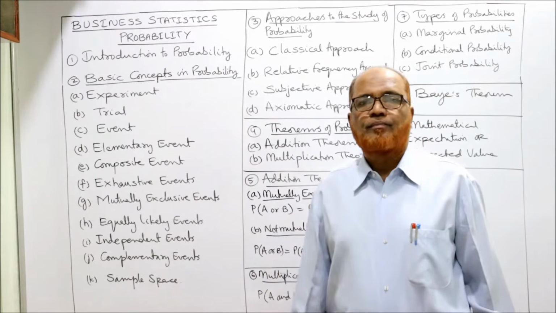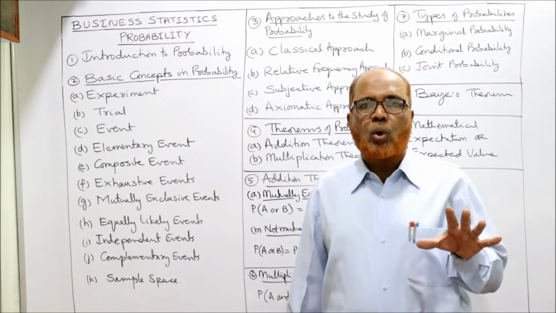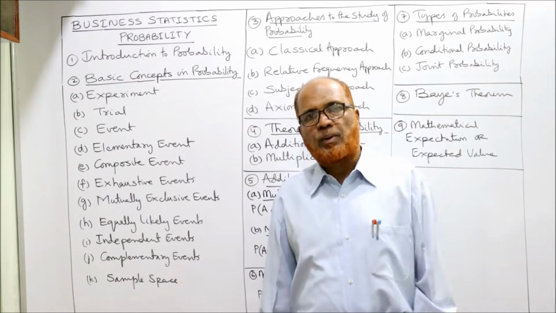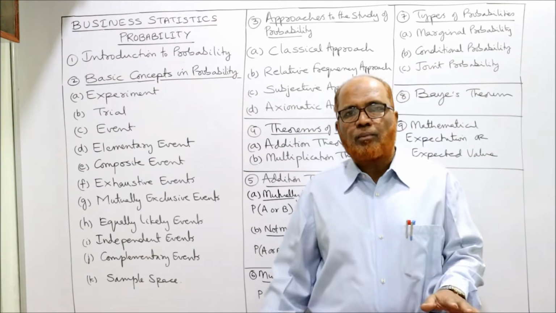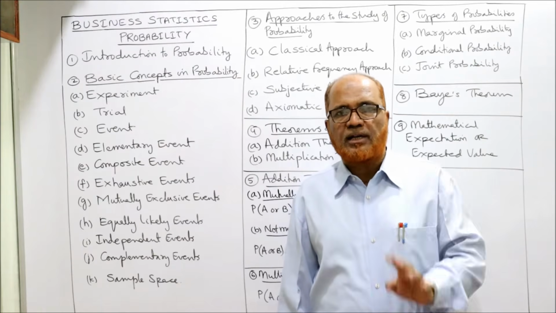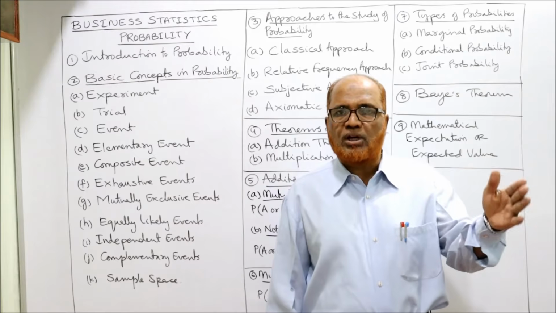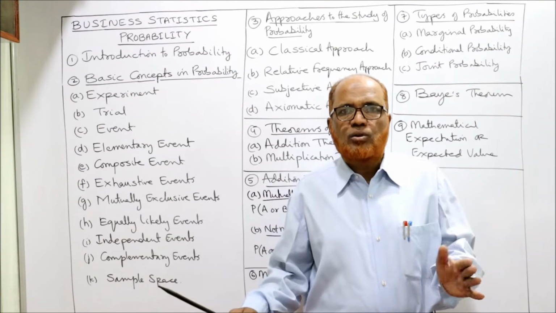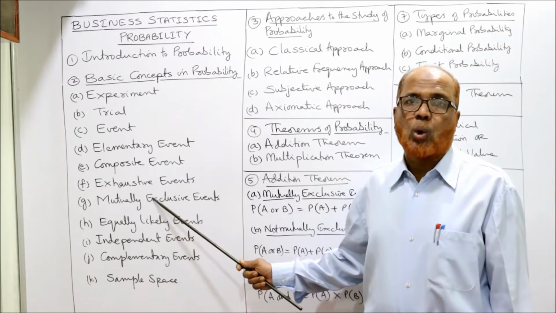Exhaustive event. When the total number of outcomes are known in the experiment, that is called exhaustive. Example, when you throw the coin, the total number of outcomes is 2 only, head or tail. Similarly, when you throw the die, you may get 1, 2, 3, 4, 5, 6, anything. So maximum 6. So these are called exhaustive, when the maximum number of outcomes is known.